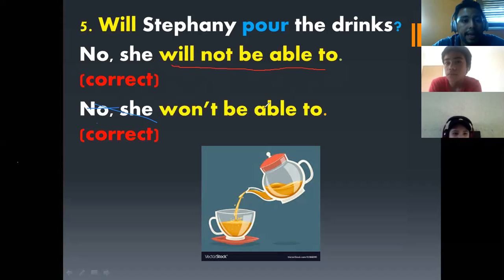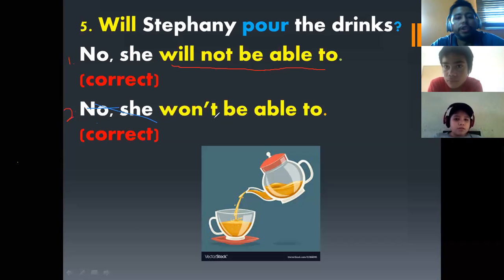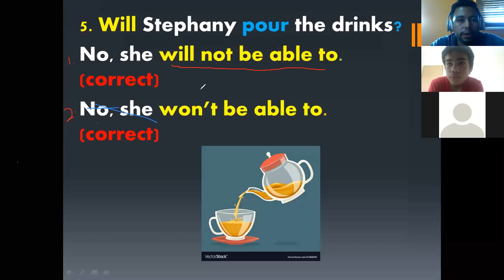And then we have the other one, the second: "No, she won't be able to." You can use "will not" or "won't." "Won't" is the contraction for negative, and "will not" is the full form for negative.